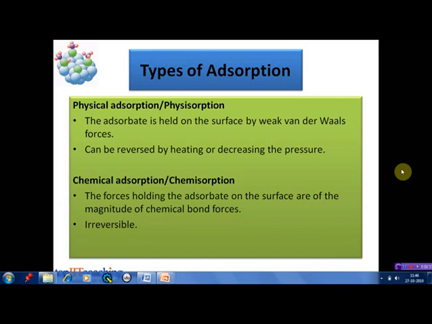The second type is chemical adsorption, also known as chemisorption. The forces holding the adsorbate on the surface of the adsorbent are of the magnitude of chemical bond forces. Since these forces are pretty strong, this type of adsorption is irreversible and cannot be reversed by changing the temperature or pressure.